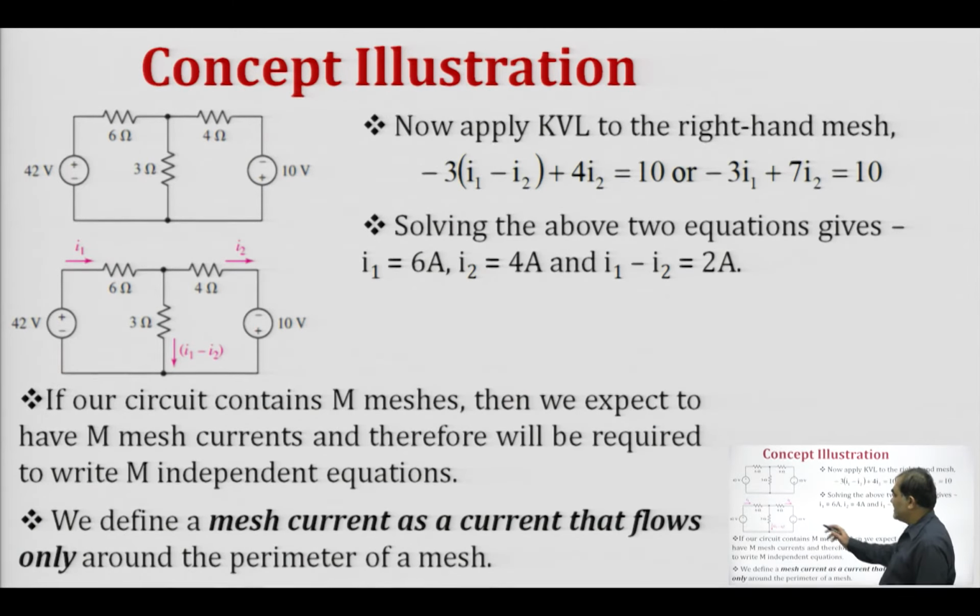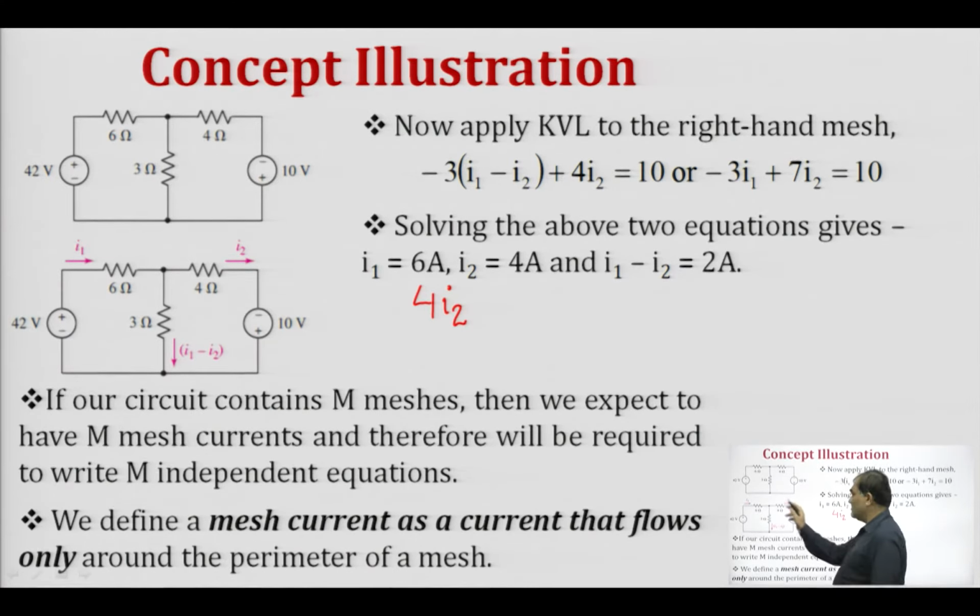Similarly, in the second loop, when we apply KVL and move along this direction, the first element that we encounter is a 4 ohm resistance, and in this 4 ohm resistance this is plus and this is minus. Now, when we are moving further, the next element that we encounter is a voltage source of 10 volt, and in this we have the direction minus 10 volt.